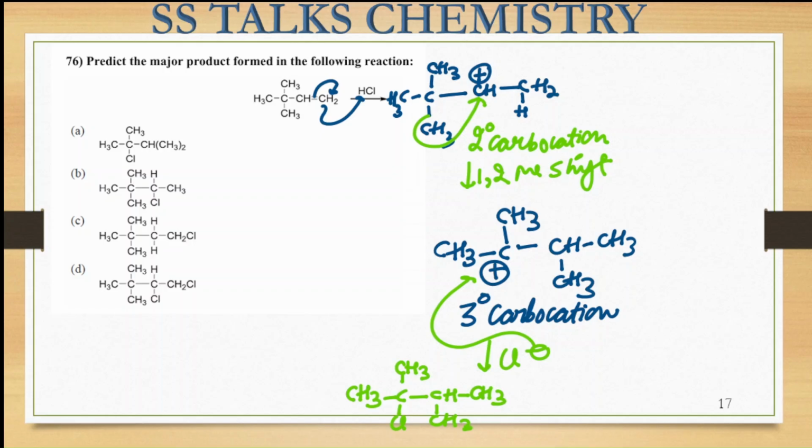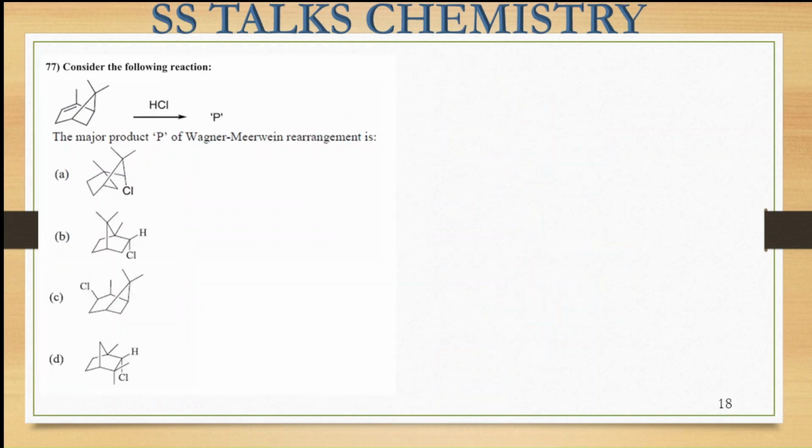From the options you can match it now. So here I can see that the correct option is option A only, that on this tertiary carbon center the Cl group is present and the CH is attached with the 2 methyl groups. Right? So this is going to be the correct answer to this particular question. Okay. Now let us move on to the next question.